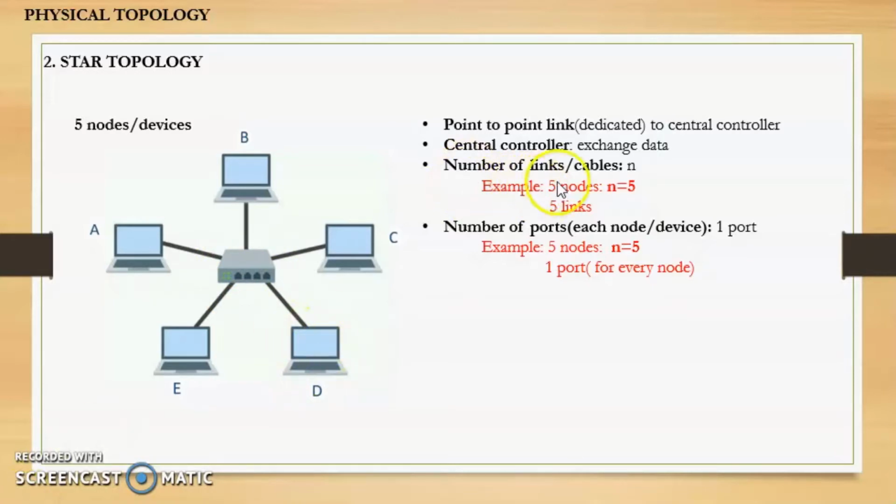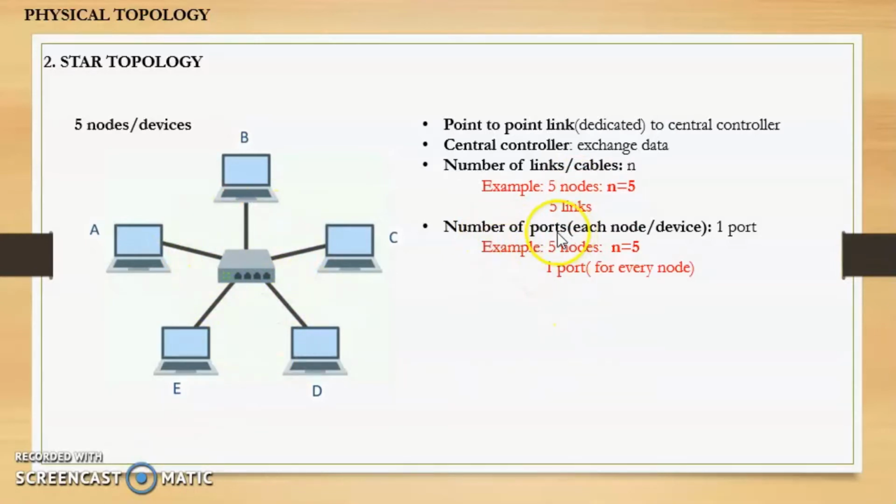Next, the number of links or the number of cables required in star topology is n, where n is the number of devices. Say for example, in this figure there are 5 devices or 5 nodes. So if there are 5 nodes, n value will be 5. So 5 links will be required to connect 5 nodes. If you look at this figure, we can see that there are 5 links required to connect 5 devices.